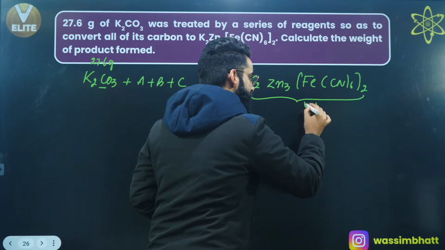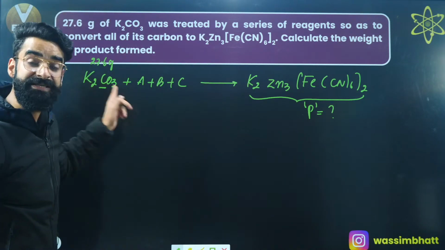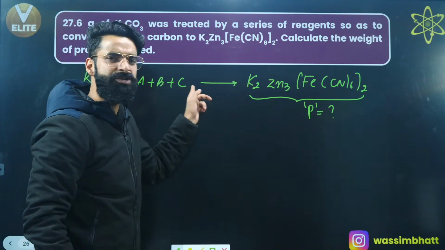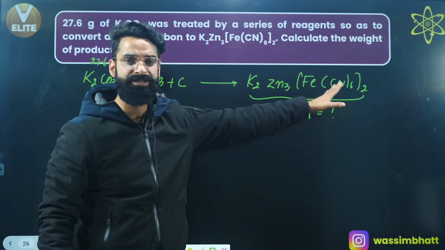This is the product which we have. You need to calculate its mass. Look at the question carefully. 27.6 grams of K2CO3 was treated with a series of reagents so as to convert all its carbon to K2Zn3[Fe(CN)6]2, right?